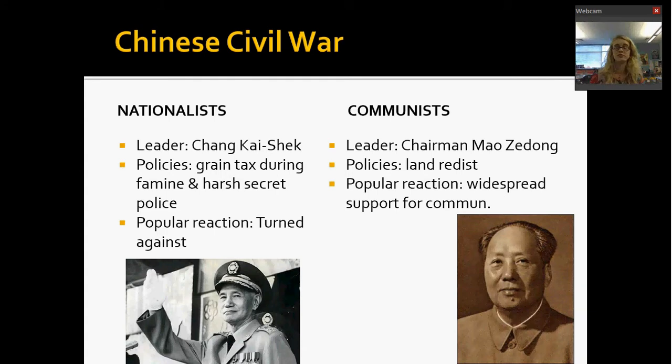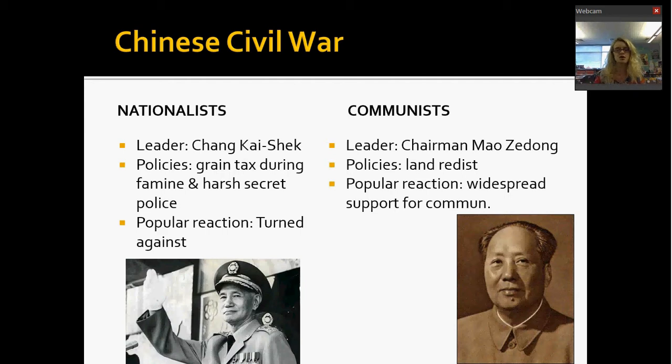During the 1950s, we are allied with the leader Chiang Kai-shek. He is the current leader of China, and you'll remember he was our ally during World War II, right? So the nationalists in China support Chiang Kai-shek and his policies. The problem is some of his policies are not all that great. There is a famine in China at this time, and he institutes a high grain tax where essentially what people have to do is pay grain to the government instead of money, which is hurting a lot of people. They don't have any grain, first of all, and whatever they do have, they need to use to feed their families. And of course, they're not able to.